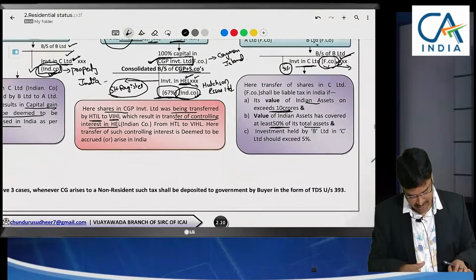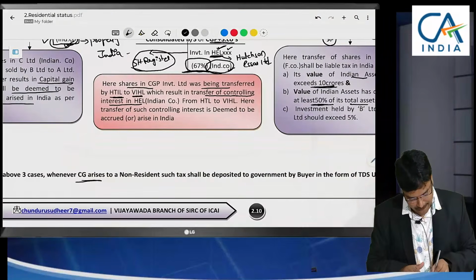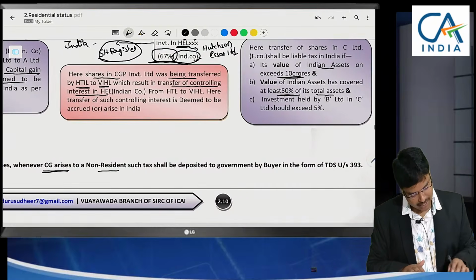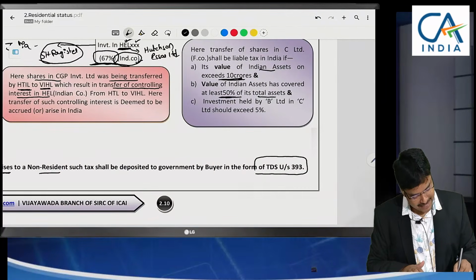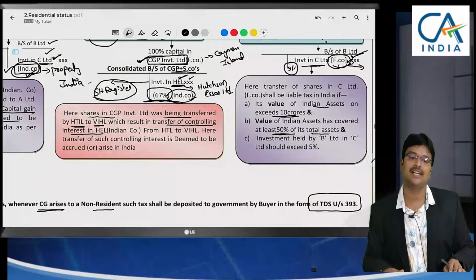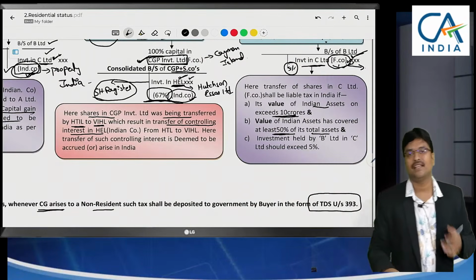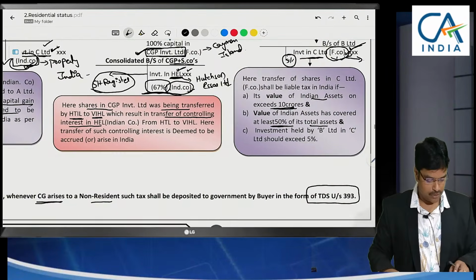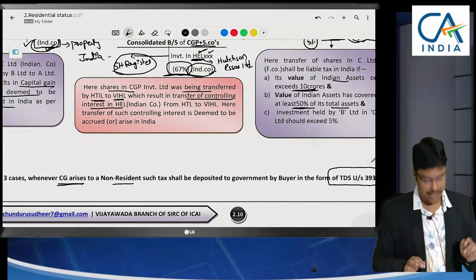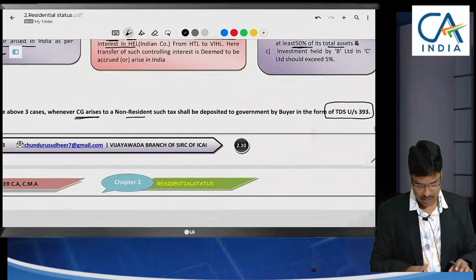In all the three cases, TDS has to be deducted on the capital gain arising to the non-resident. In the Vodafone case, since TDS was not deducted, that's why the issue has arisen there. So TDS has to be deducted. The section is also a new section only. TDS provisions we will discuss.